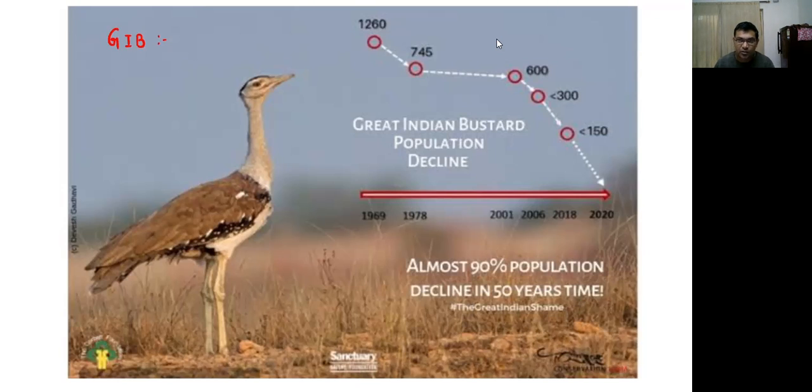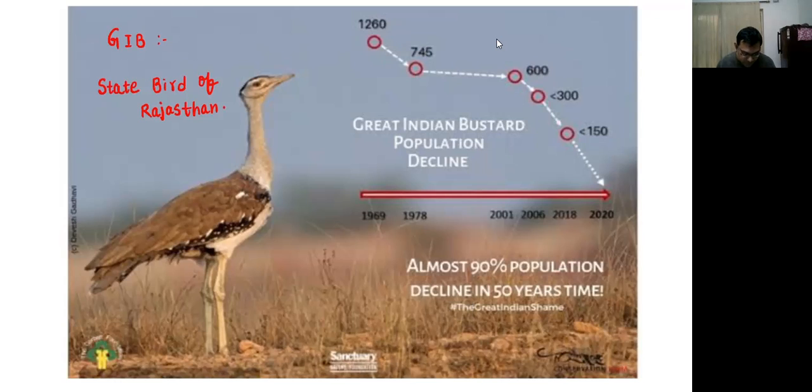But what is this? The question has already been asked in the prelims 2020. But we will see what this Great Indian Bustard is about. See, it is the state bird of Rajasthan.